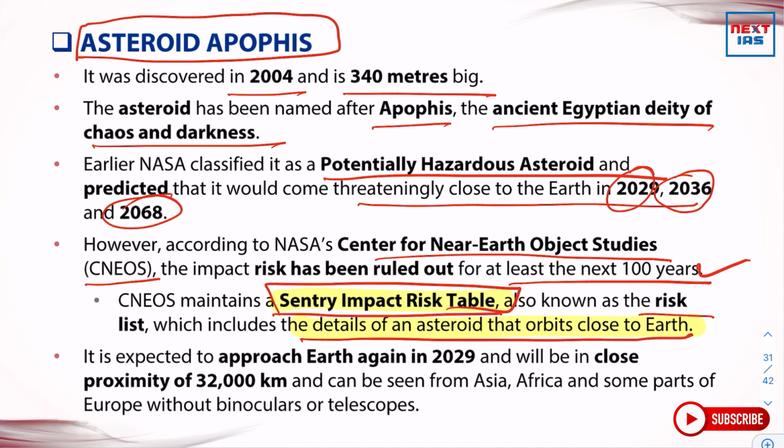It is expected to approach Earth again in 2029 and will be in close proximity at 32,000 kilometers and can be seen from Asia, Africa, and some parts of Europe without binoculars or telescopes.